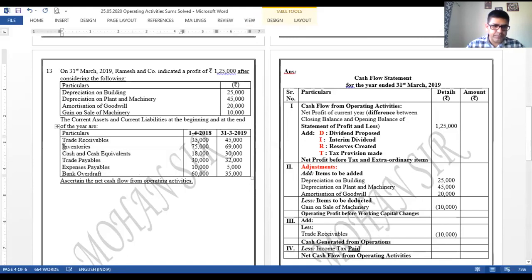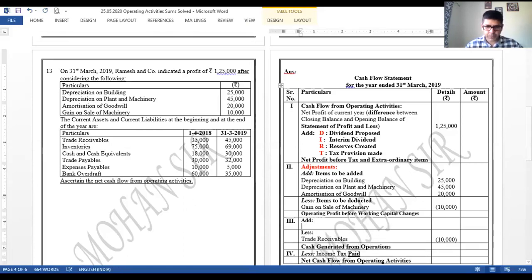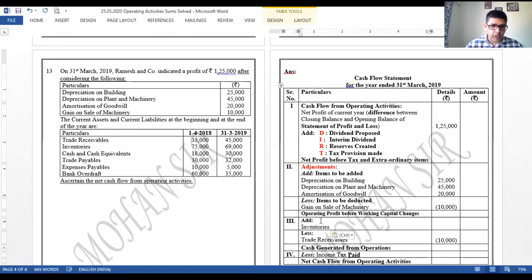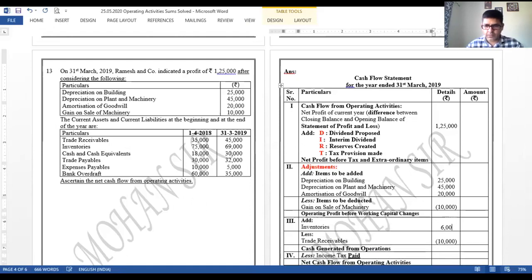Inventories is the next one. Inventories, opening is 75, closing is 69, asset has decreased. If asset decreases, cash comes in, inflow, add करना होगा. तो add वाले part में जाके inventories, amount difference is 75, 69, the difference comes to 6,000.